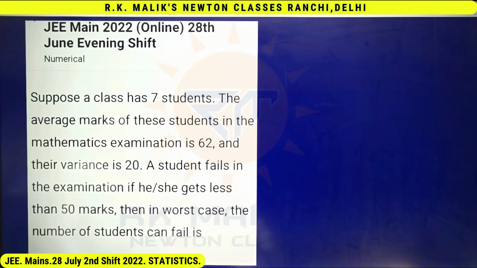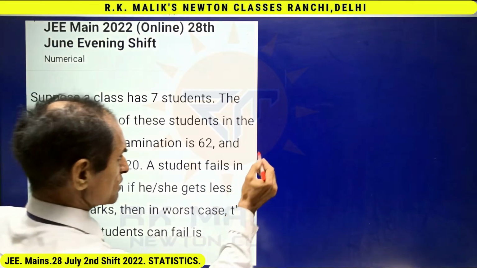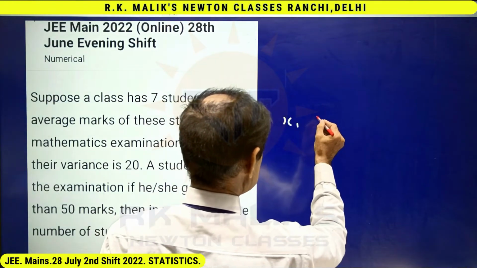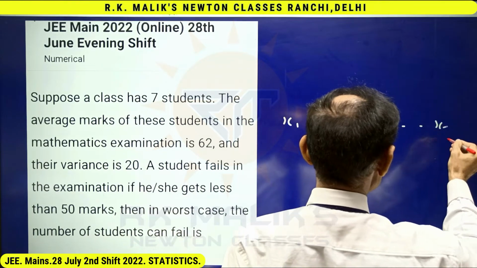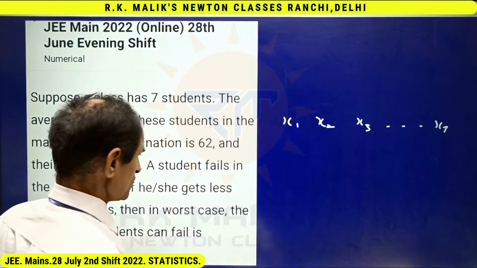Suppose the marks of 7 students are x1, x2, x3 up to x7.